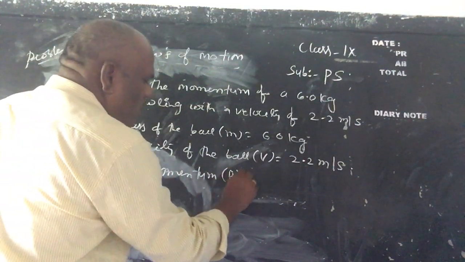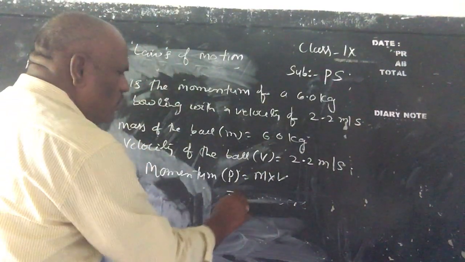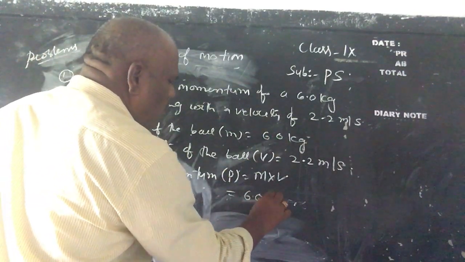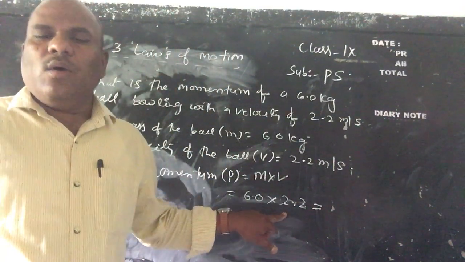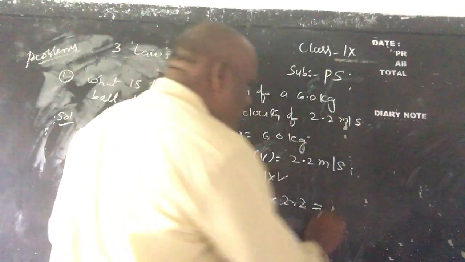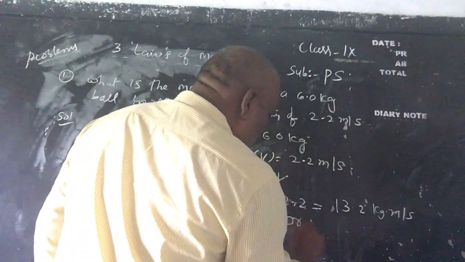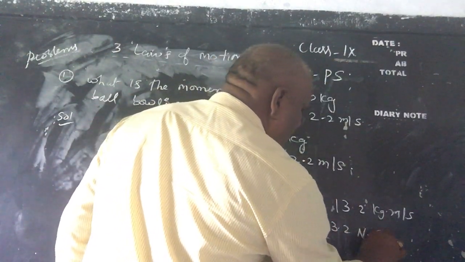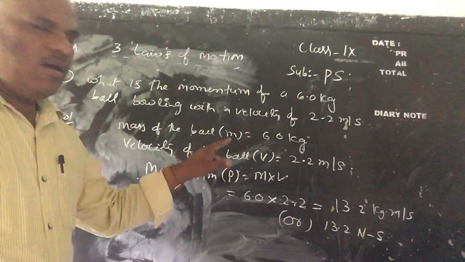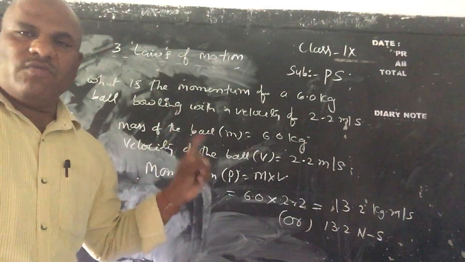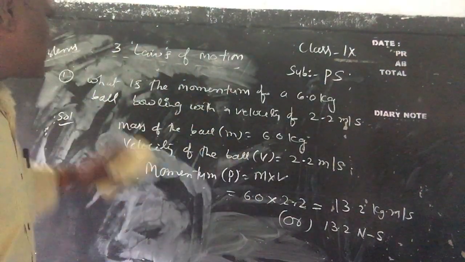So momentum P equal to m into v, children. So that is equal to, what is the value here? 6.0 into 2.2 equal to how much, children? 13.2 kg meters per second, or 13.2 newton seconds. Children, when you watch this video, you must write this problem in your classwork. Okay, don't forget, children. And next, problem number 2.